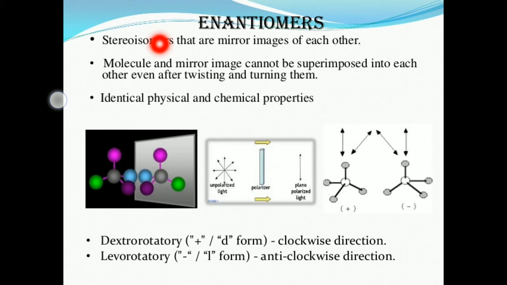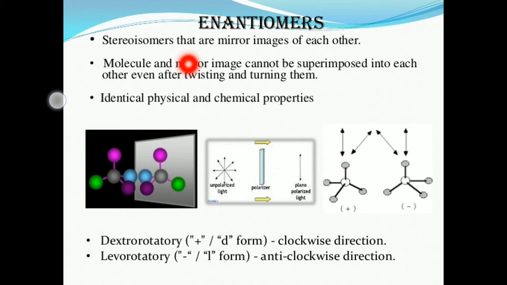Some molecules of a compound rotate plane polarized light in the clockwise direction. Another portion of molecules rotates plane polarized light in the opposite direction, that is, the left direction.